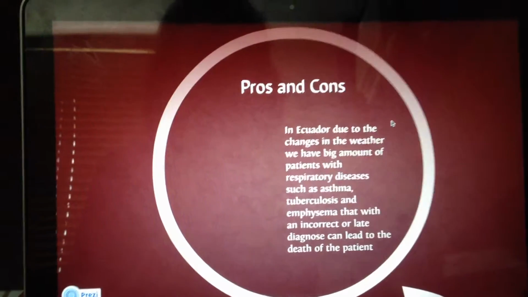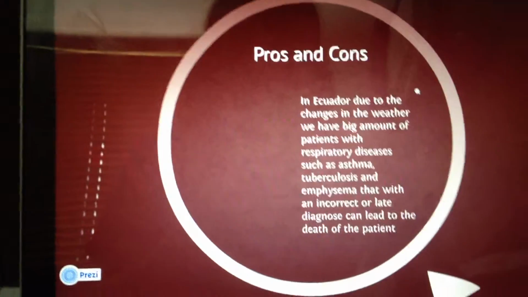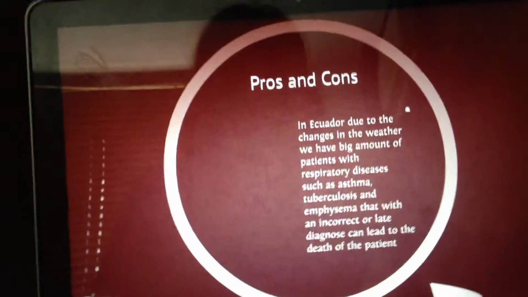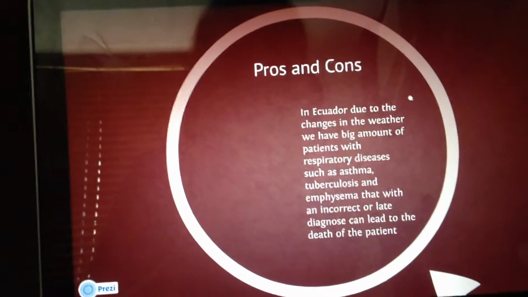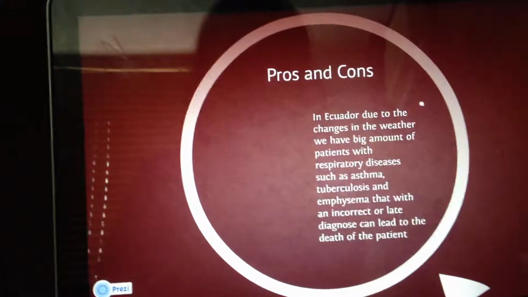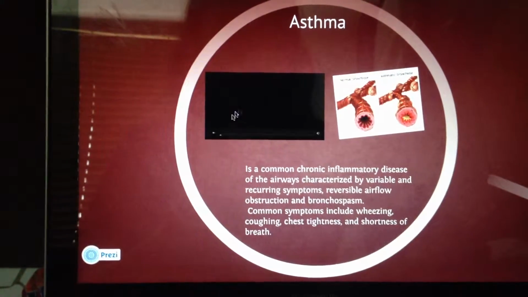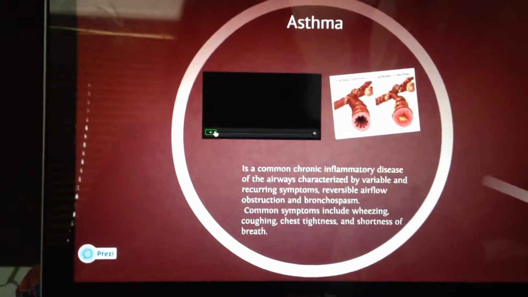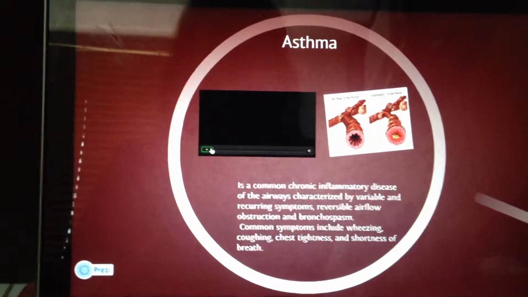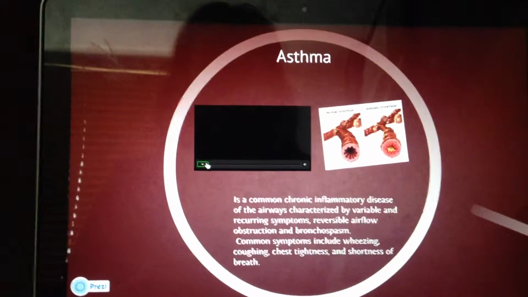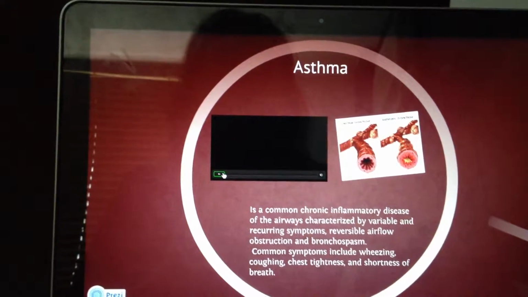The pros and cons: in Ecuador, due to the weather changes, we have a big amount of patients with respiratory diseases, such as asthma, tuberculosis, and emphysema, that, with an incorrect or late diagnosis, lead to the death of the patient. Asthma is a common chronic inflammatory disease of the airways, characterized by variable recurrent symptoms and